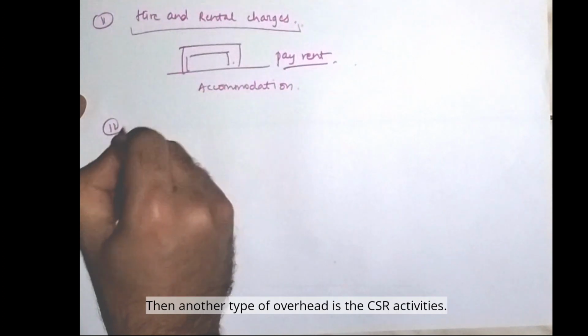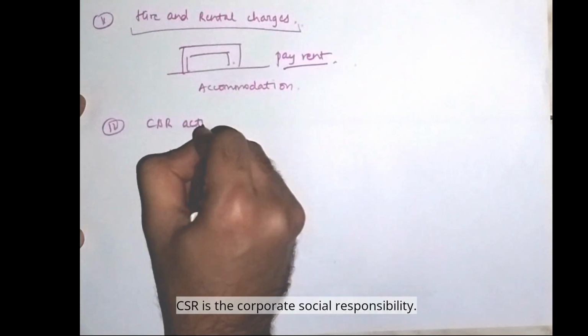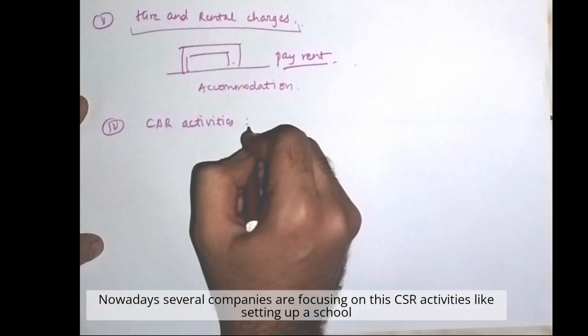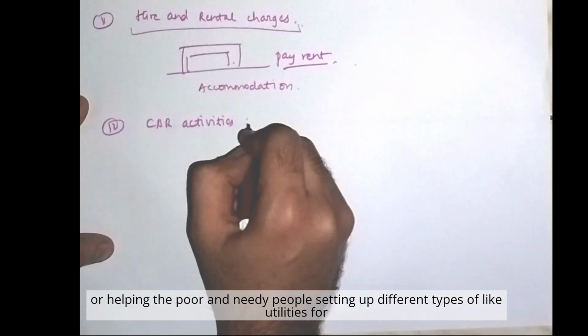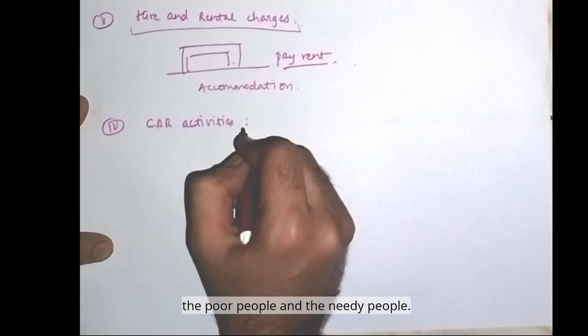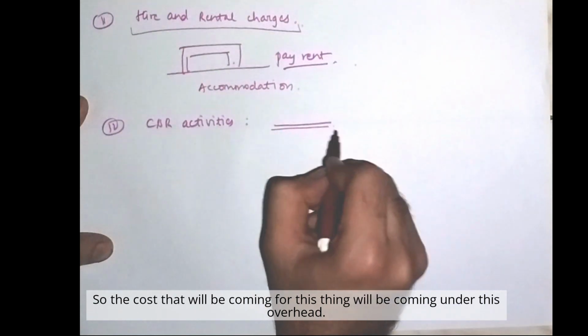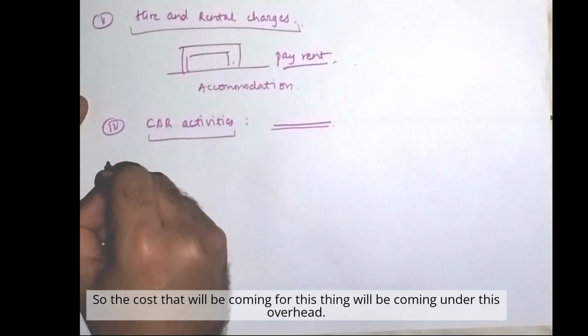Okay, then another type of overhead is the CSR activities. CSR is corporate social responsibility. Nowadays, several companies are focusing on these CSR activities like setting up a school or helping the poor and needy people, setting up different types of utilities for the poor and needy people. So the cost for this will come under this overhead.